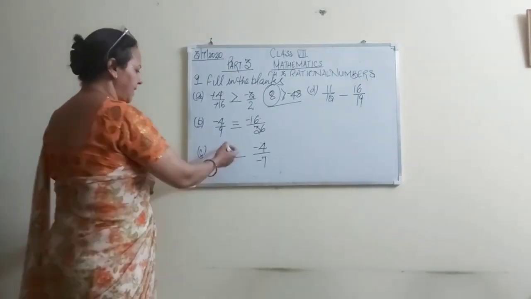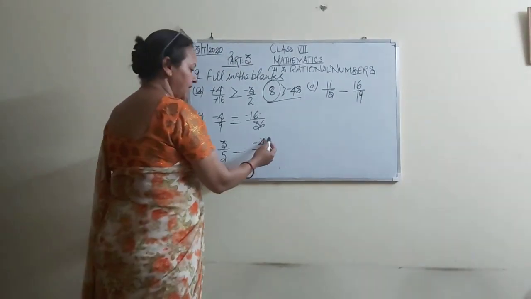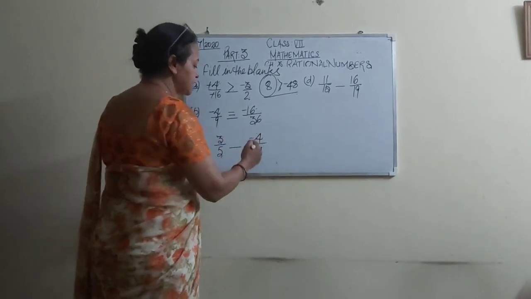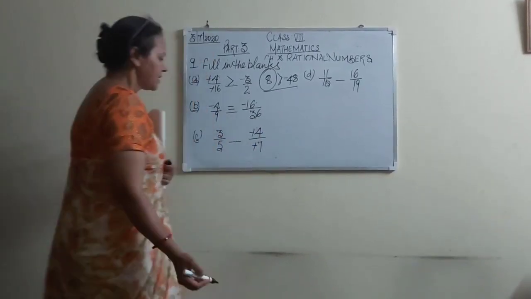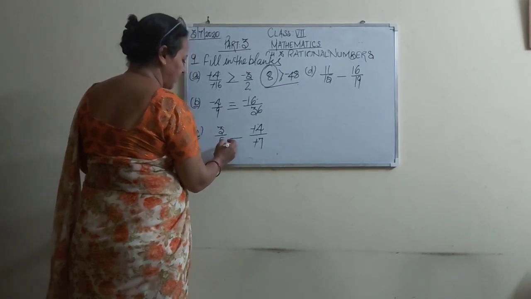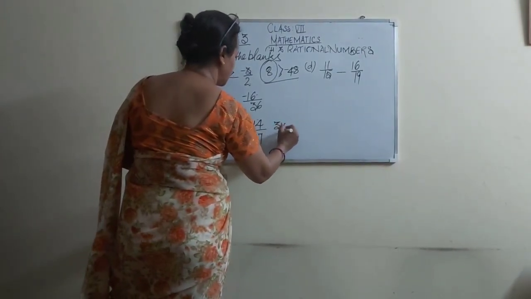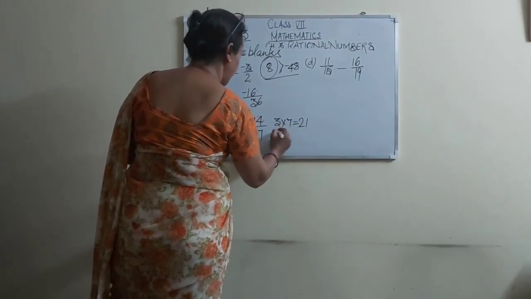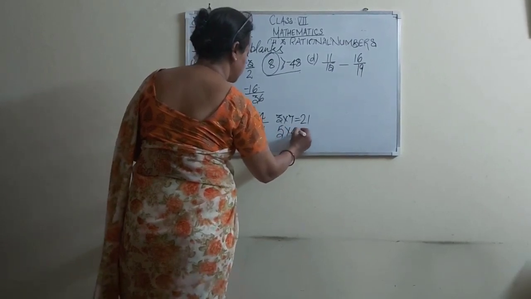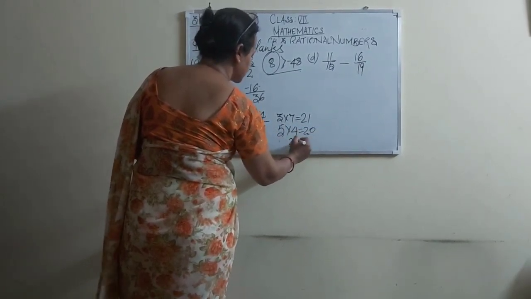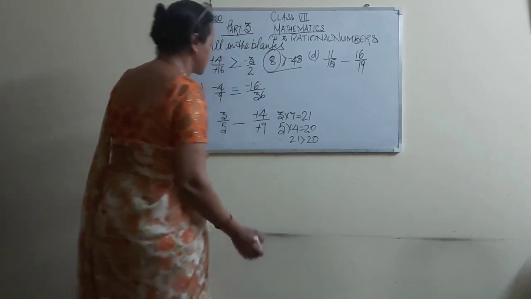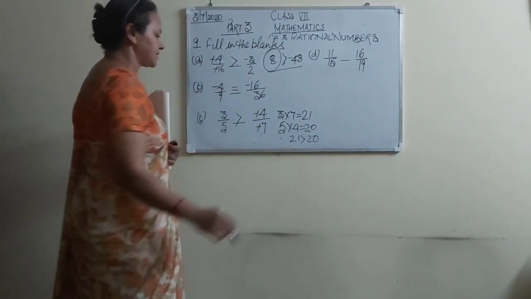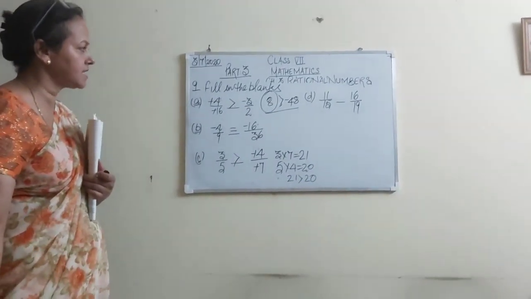Now it's part C, 3 by 5, and we are comparing it with minus 4 by minus 7. So the negatives cancel out. Now 7 3s are 21, 3 into 7 is 21 and 5 into 4 is 20. Which is greater? 21 is greater than 20. So 3 by 5 is greater than minus 4 by minus 7.